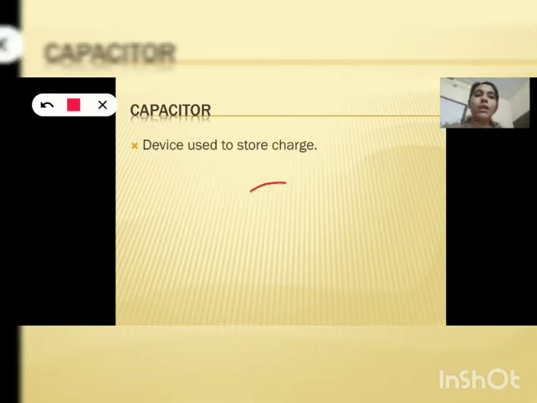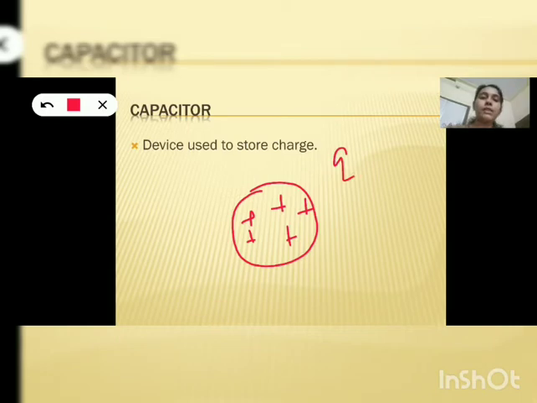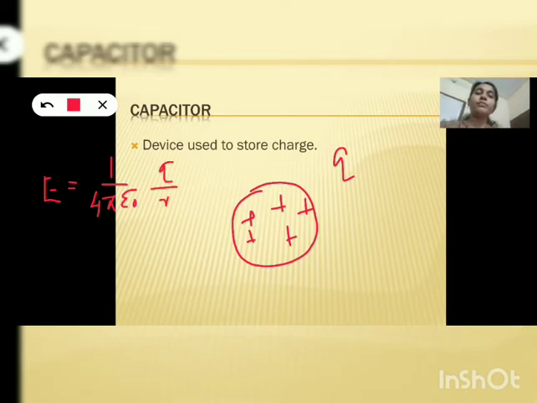So for that, consider a capacitor or conductor like this, and we are giving some charge to this conductor. Let Q be the charge given to this conductor or capacitor. Whenever charge is given to a conductor, two things will change. What are the two things? One is the electric field. What is the equation to find the electric field? 1 by 4 pi epsilon naught into Q by R square. And the next thing is potential. It is 1 by 4 pi epsilon naught into Q by R.